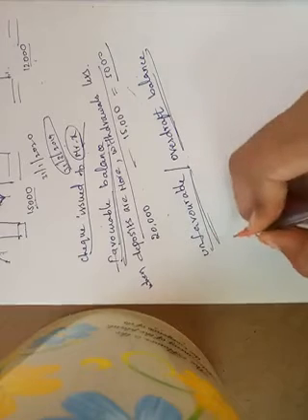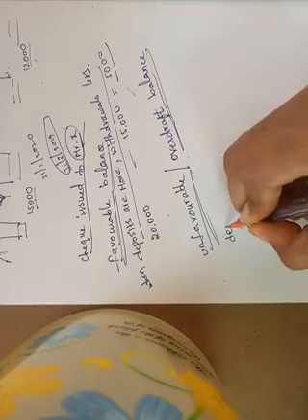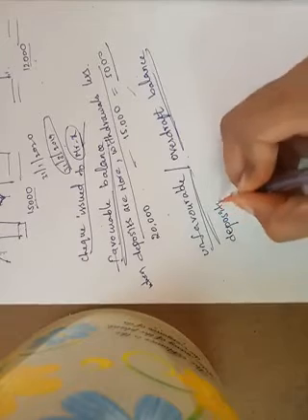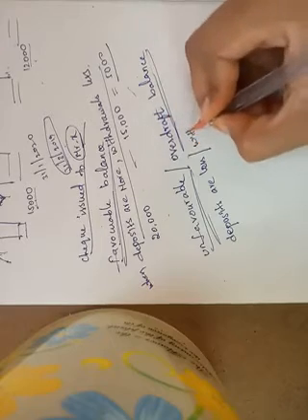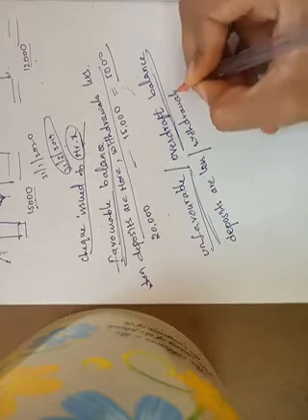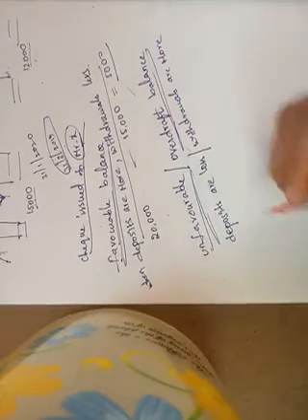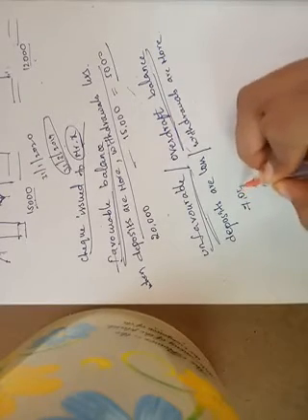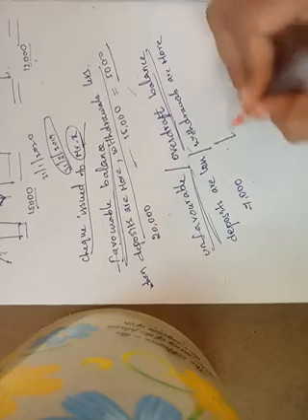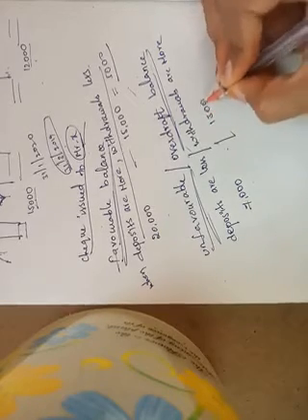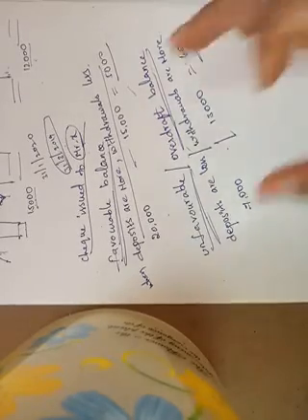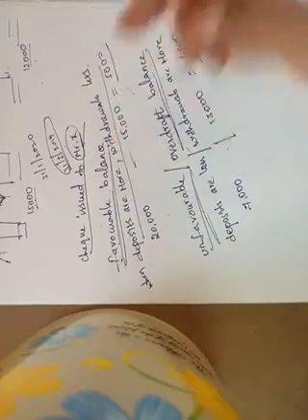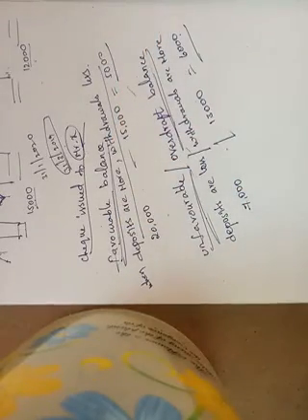Unfavorable balance means what? Unfavorable balance means deposits are less, withdrawals are more. It is an unfavorable or overdraft balance. Suppose deposits are 7,000 and withdrawals are 13,000. So the unfavorable or overdraft balance is 6,000. Okay, this is a favorable balance or debit balance. It is an unfavorable balance or overdraft balance.